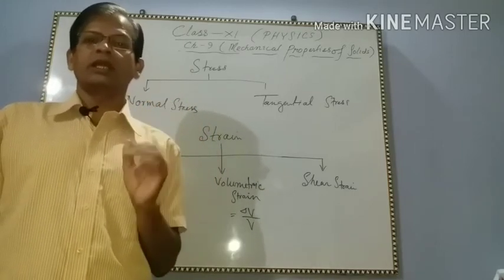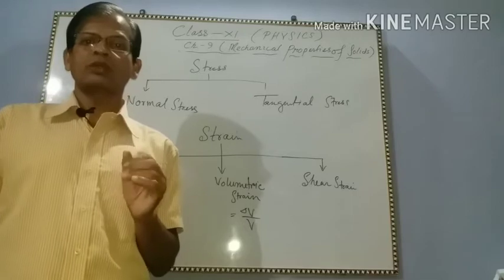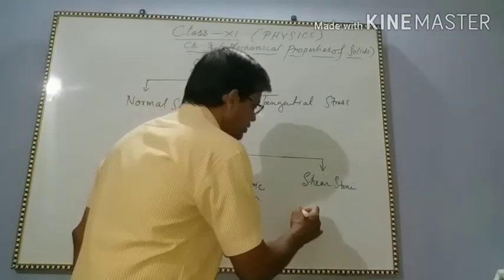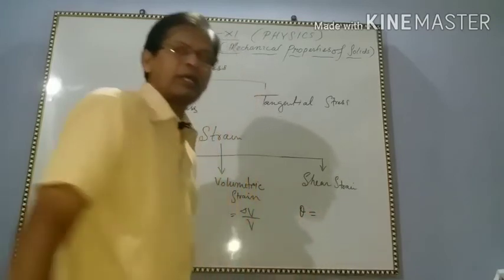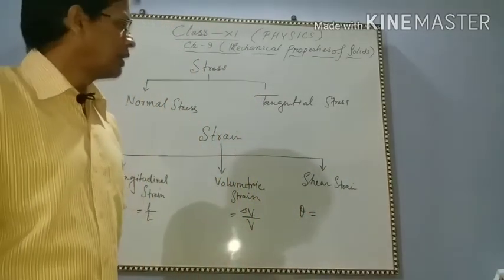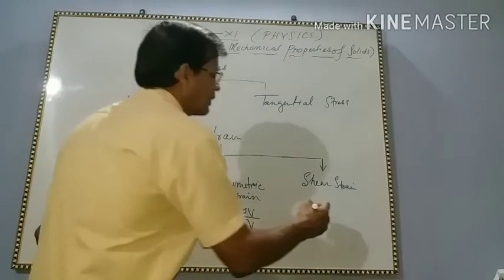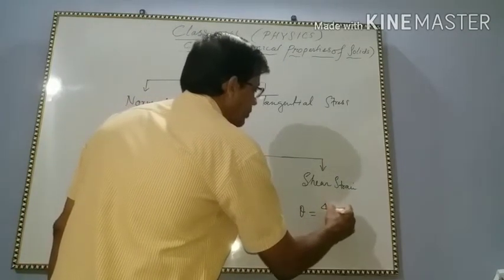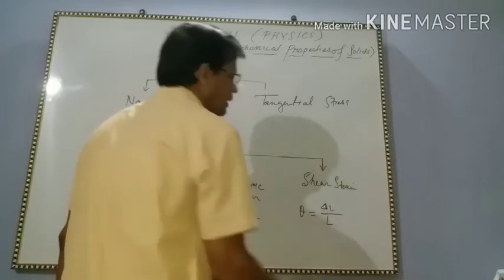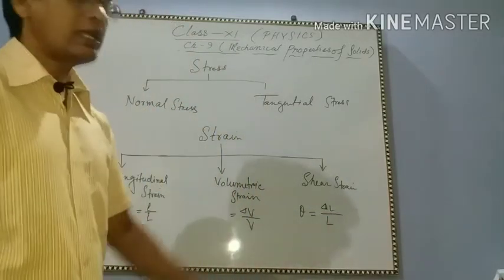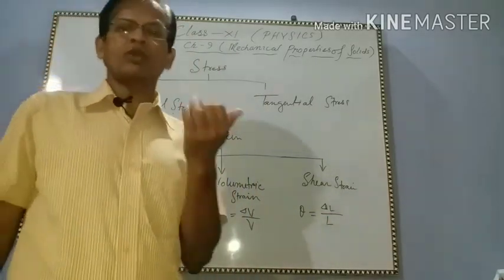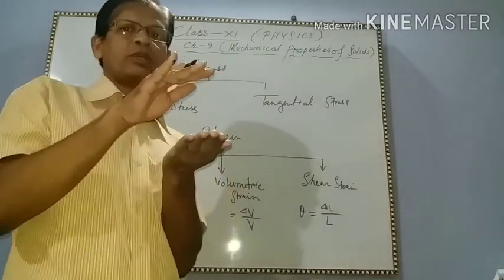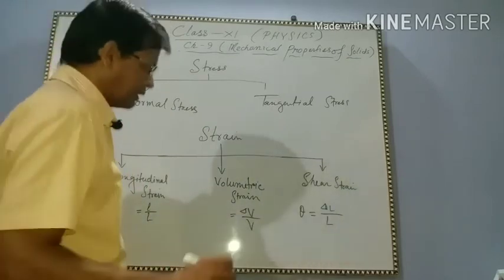Shear strain is denoted by theta, and theta is ΔL by L. Suppose there is a box and the box is given a tangential force, the shape of the box will change like this. You see.